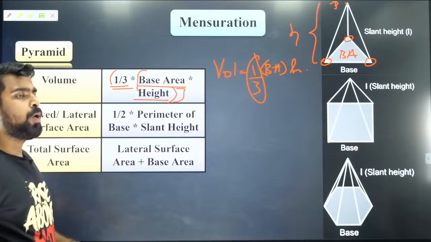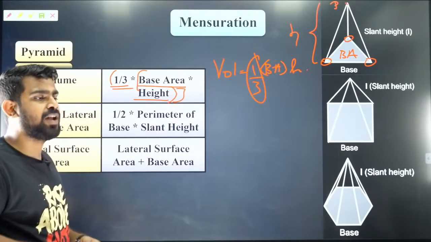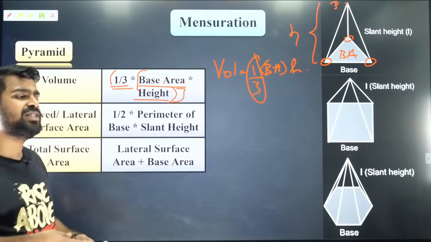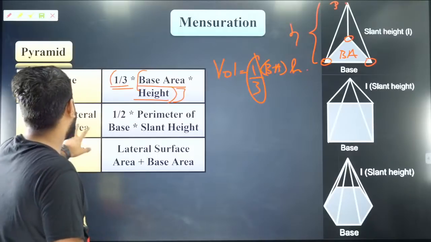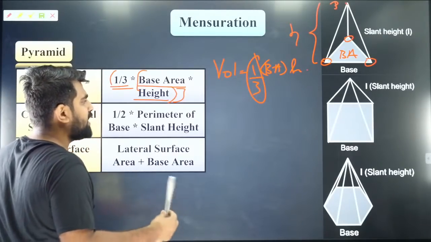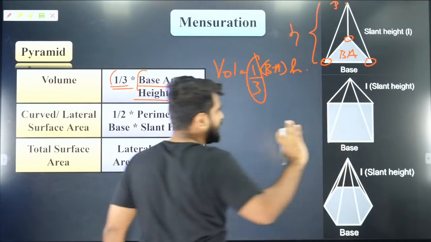Exactly. So with that, I'm going to go to the next one. Please listen carefully, guys. All of you, please try to listen carefully. Now, what is curved surface area? Curved surface area is nothing but the surface area without the base area. That's it.